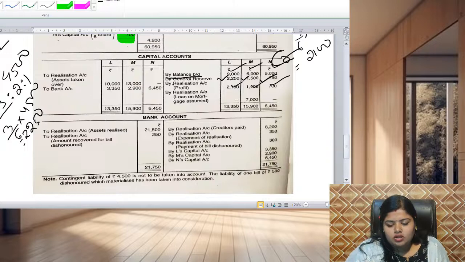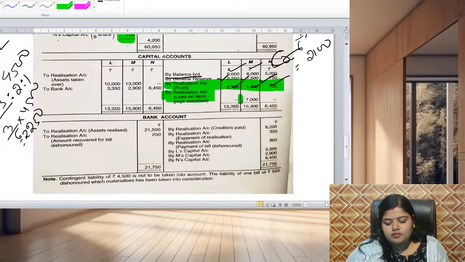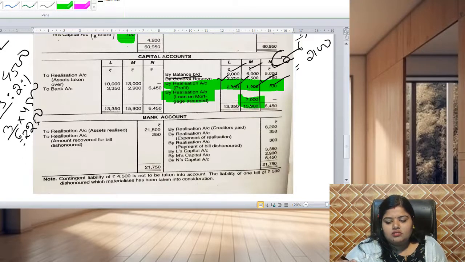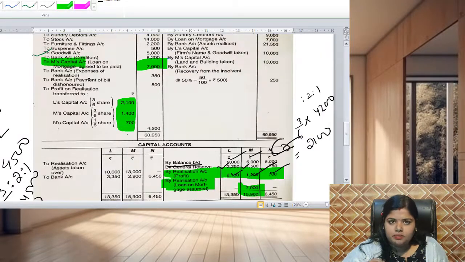Here all the realization profit was already taken, and here is the realization amount of M for payment of mortgage of rupees 7,000. In the capital account we will write this as by realization.